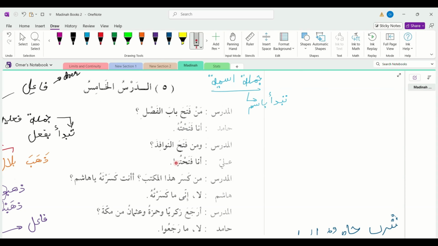ومن فتح النوافذ؟ It has a فتحة in the end. It's a مفعول به. ومن فتح النوافذ؟ And who opened the windows? أنا فتحتها. I opened it.